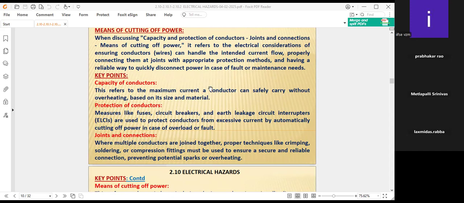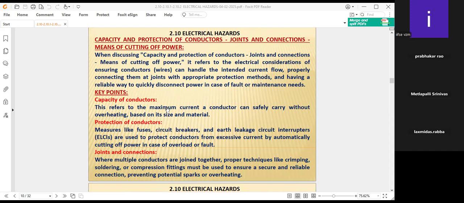The capacity of conductors we also have to see. This refers to the maximum current a conductor can safely carry without overheating, based on its size and material. Where high voltage is there, we are not supposed to allow any joints. Even if we allow joints, we have to see the capacity of conductors.